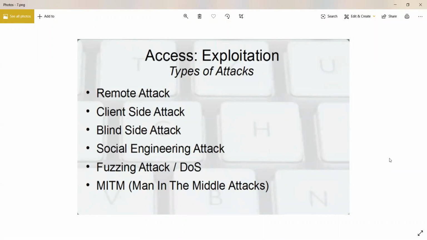So that is what a denial of service attack is, and it's important to know about it, but keep in mind that it's a very serious thing, and it's not something that we use as a penetration tester or as an ethical hacker.